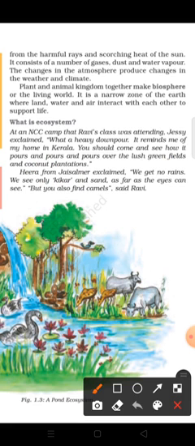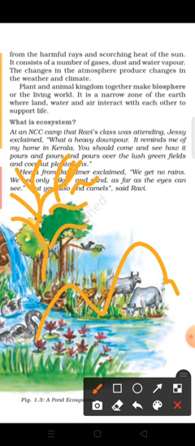Now one more point is there. Hira from Jaisalmer explained we get no rains, we see only the kikar and sand as far as the eye can see. What did he say? We see only the kikar. Kikar, a type of vegetation, you can say the thorny bushes, that is called the kikar. Okay, and sand dunes.